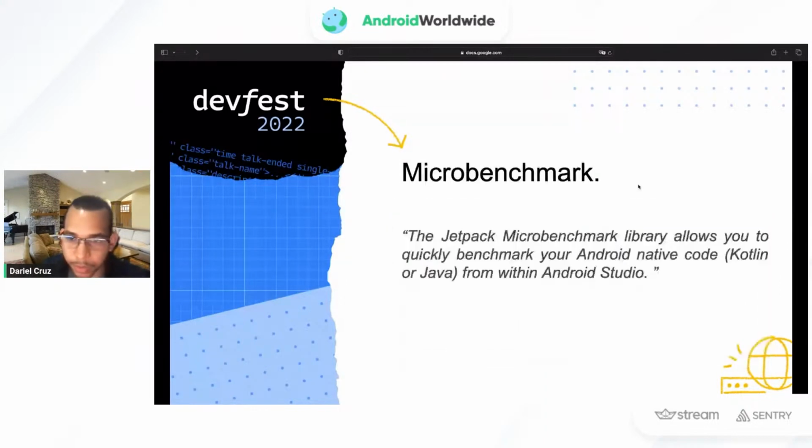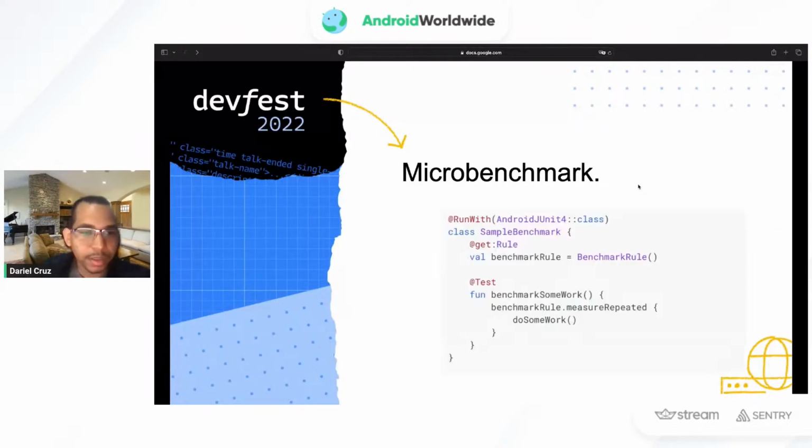A micro benchmark is a library for measuring performance as well. The difference is that you can use it to test or to measure Java or Kotlin Android native code from within Android Studio. So it's similar in some sense, but the difference is that we don't use micro benchmark for UI tests. We just use it for Kotlin or Android code that we want to measure. For example, if we're doing some complex calculations or mapping some values and we want to test how they perform, then we use a micro benchmark. That's the code. As I mentioned, it's very similar.